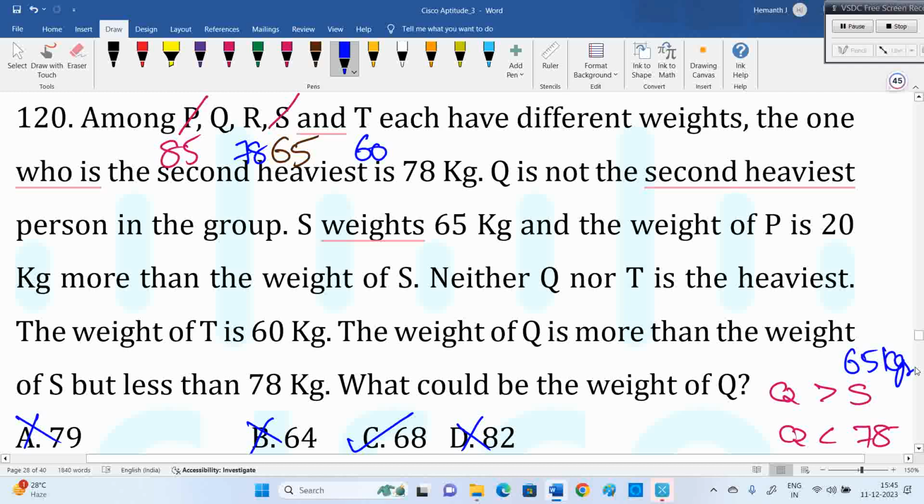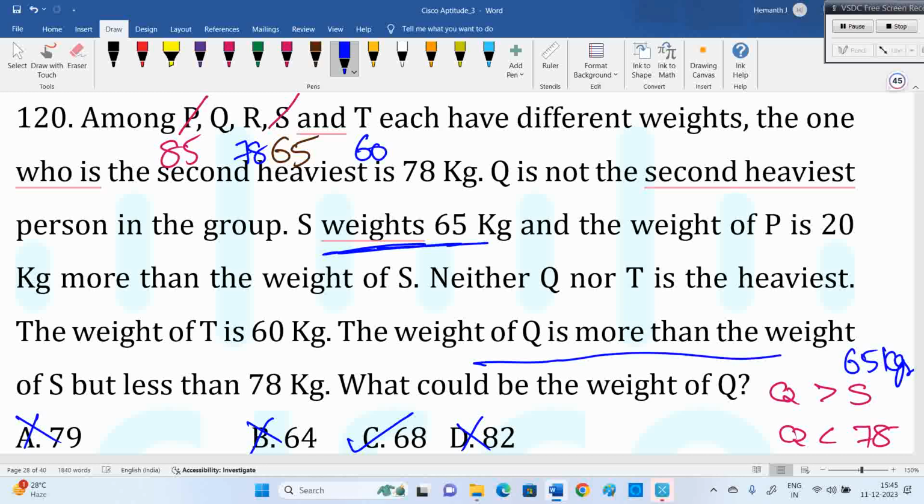If they at least said less than R, then the question would be a bit worse. Q is more than S, less than R, meaning 78, who is that person, we would have to check. But in this question the last line gives the answer directly. Q is more than the weight of S, and S is 65, given directly.